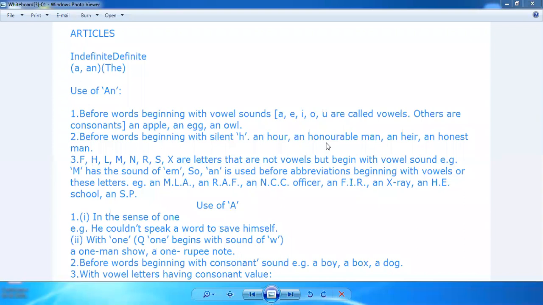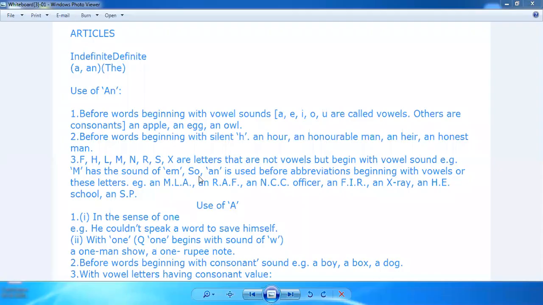Now, because they begin with a vowel sound, we have to use the word an before them. For example, M has the sound of EM, right? So if they start with EM, if they have this sound, then what do we use? We use an.